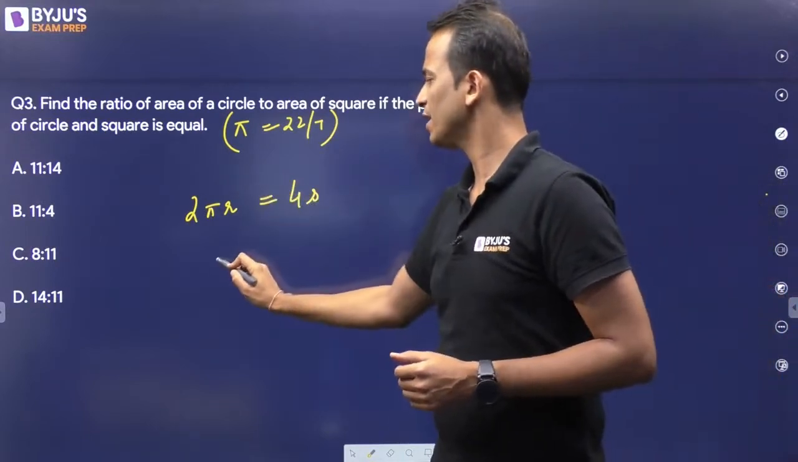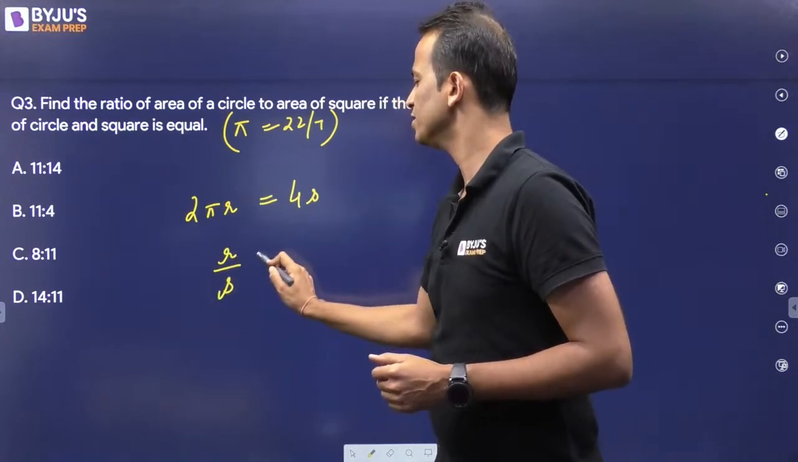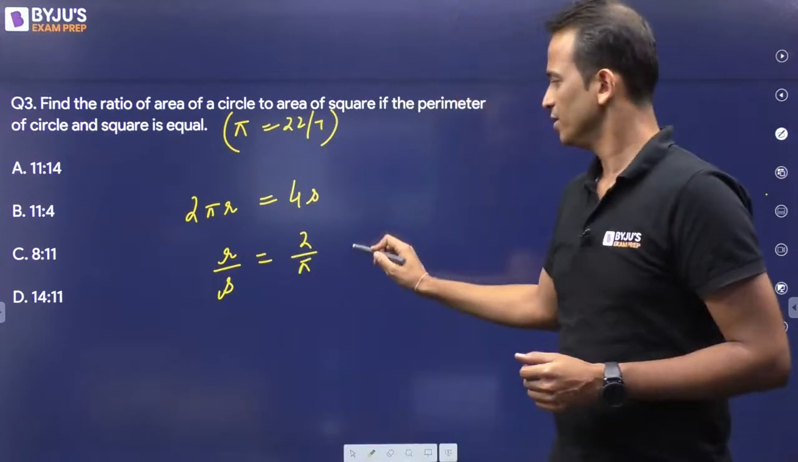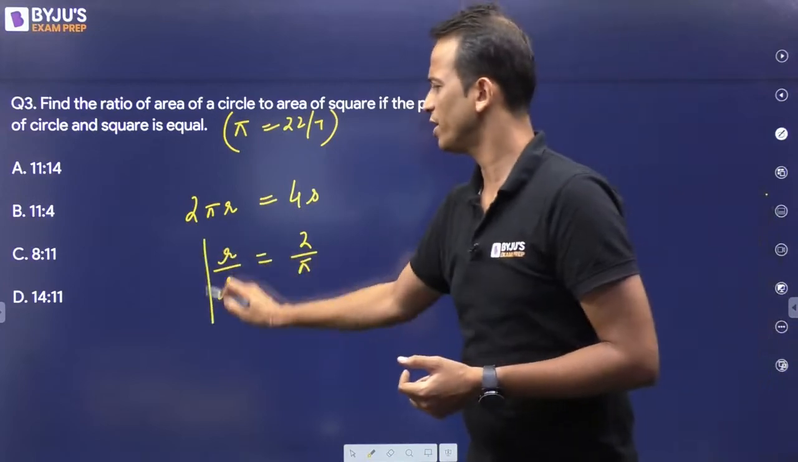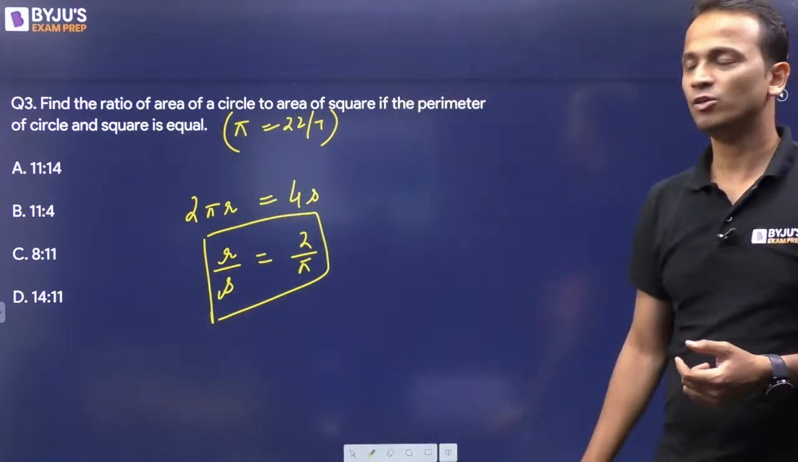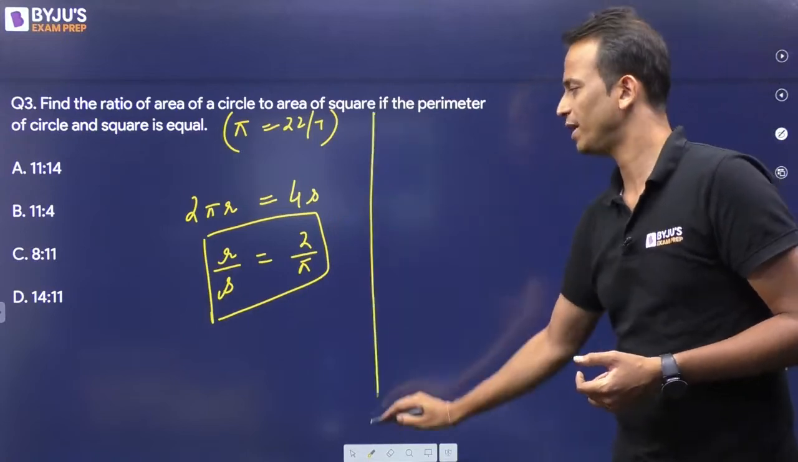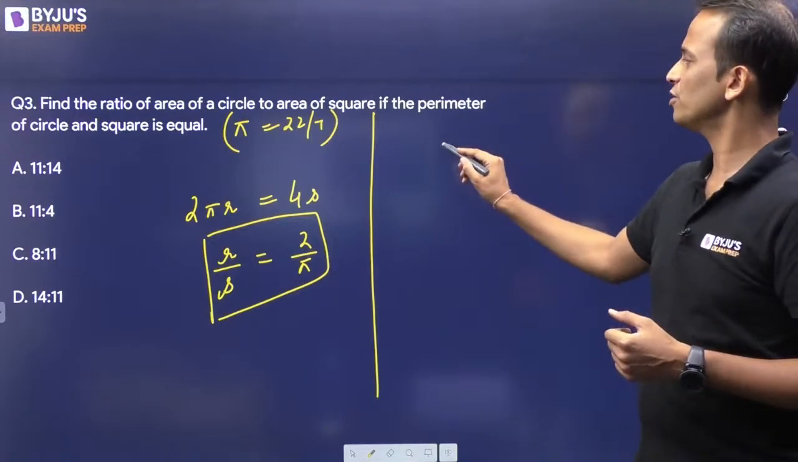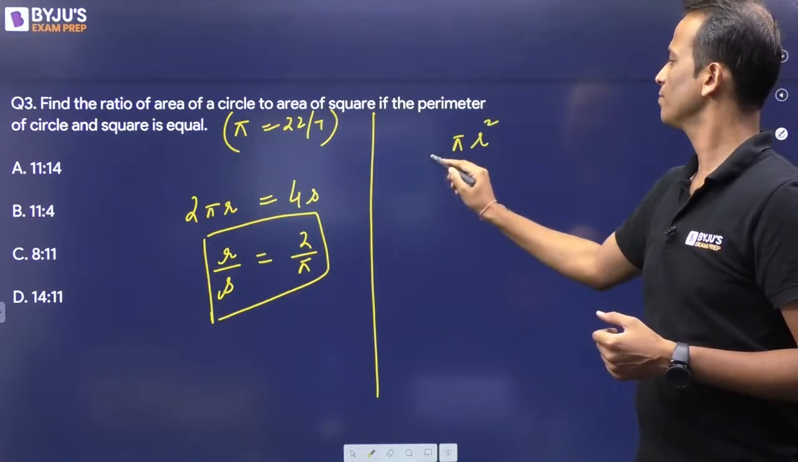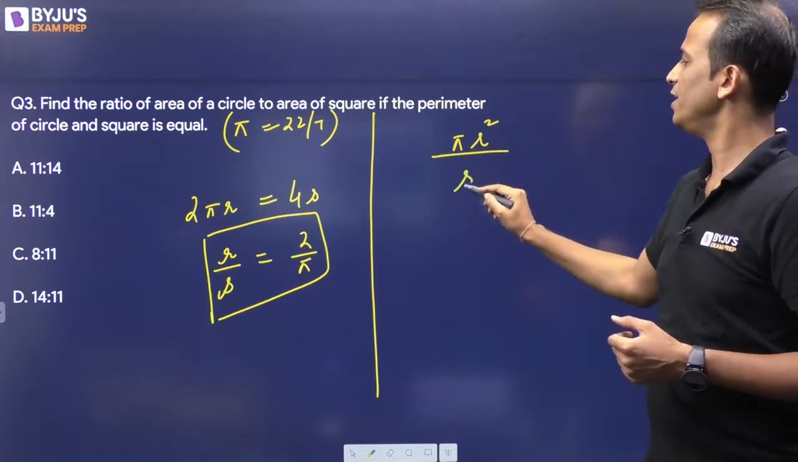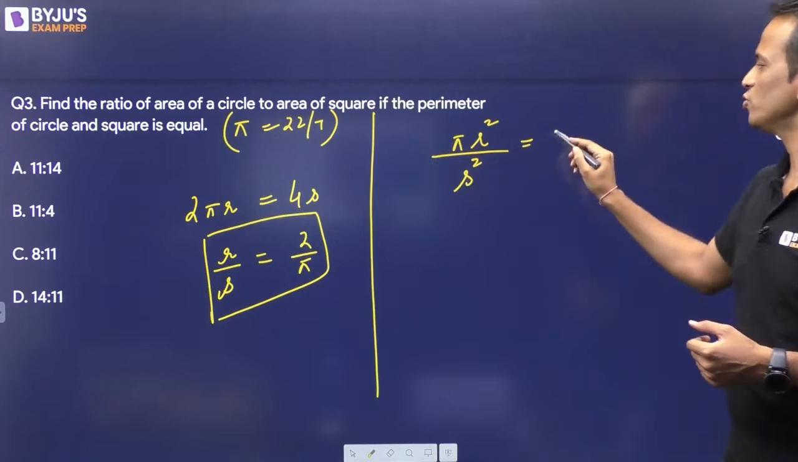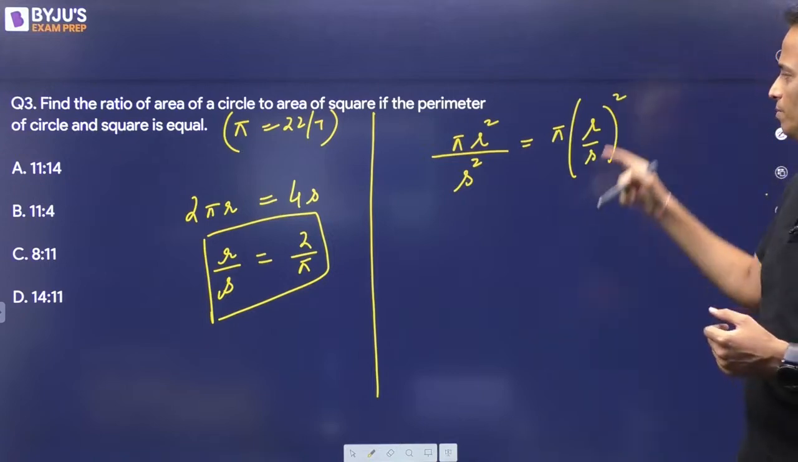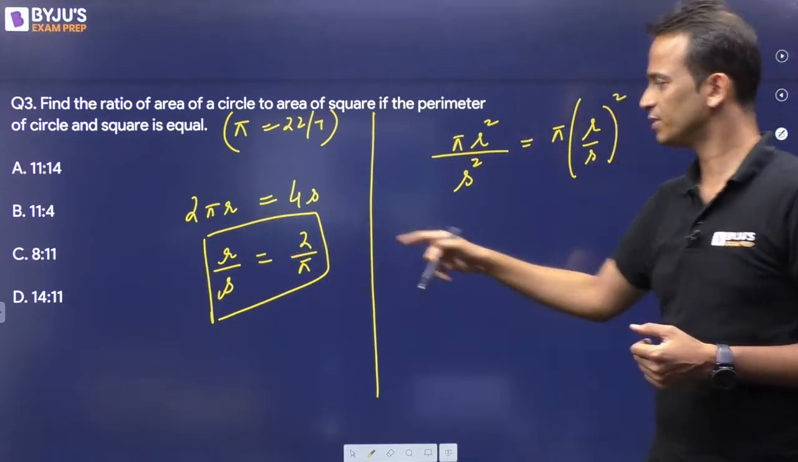Okay. Now from here I'll calculate the ratio of radius and the side. So it will be 2 upon pi. Okay. 2 upon pi, let's leave it as it is. So the radius and the side will be in the ratio of 2 upon pi. Okay. Now we have to find the ratio of the area of circle to the area of square. So area of circle is pi r square and area of square is s square, right? So this will be pi bracket r upon s whole square. Cool. Let's take the value of r upon s from here. This is 2 upon pi.